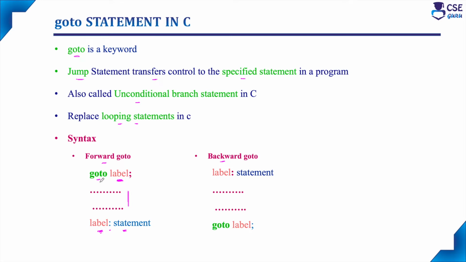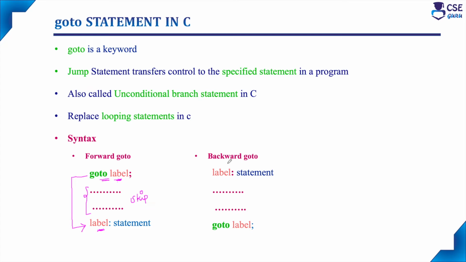And this label name should be unique in the program. So whenever this statement, that is Goto along with this label, is encountered, control is immediately transferred to where the label name is specified. So control will be transferred from this statement to the specified labeled statement in the C code, and the statements in between it will skip. It won't execute these statements. So control will be forwarded to the specified statement. This is called forward Goto.